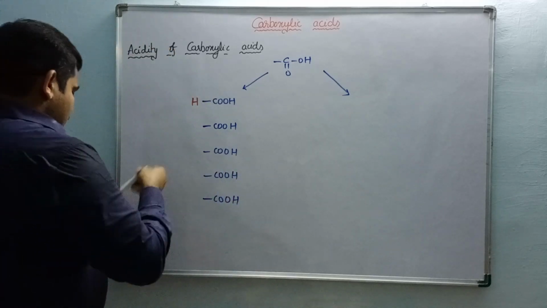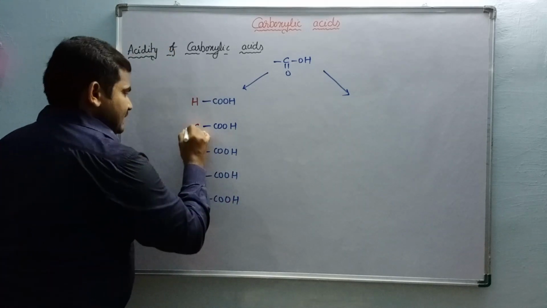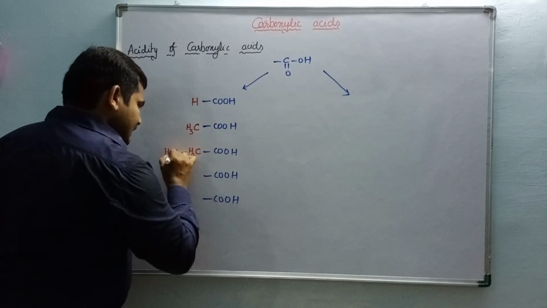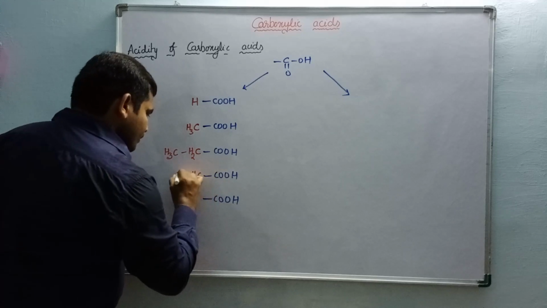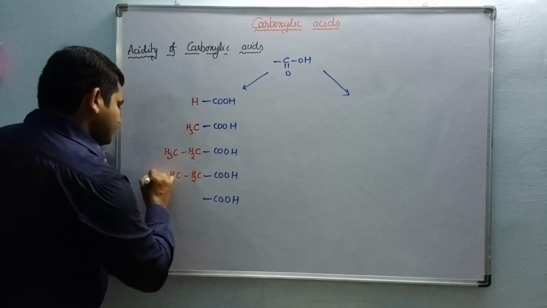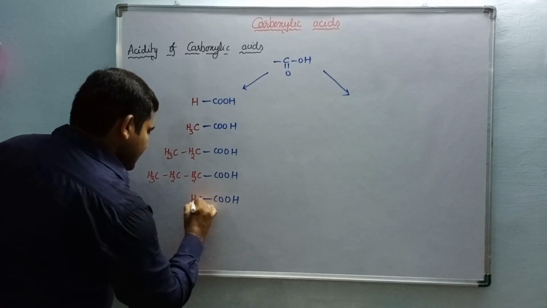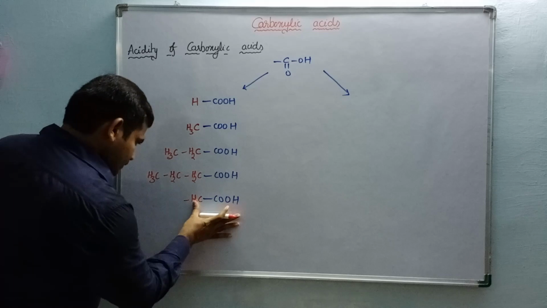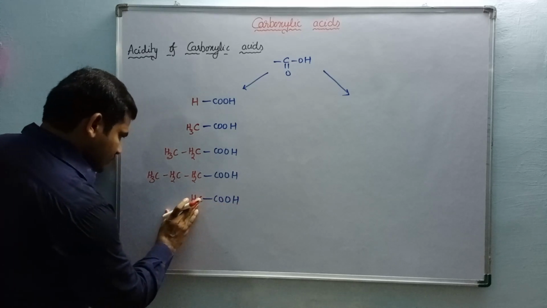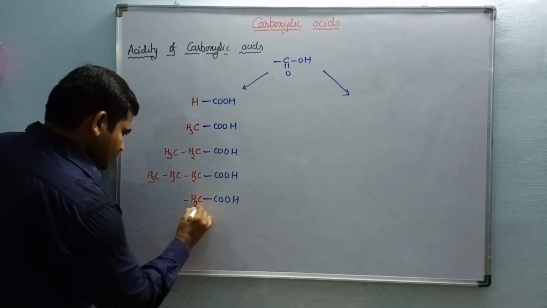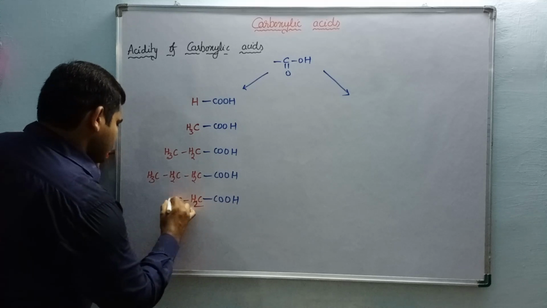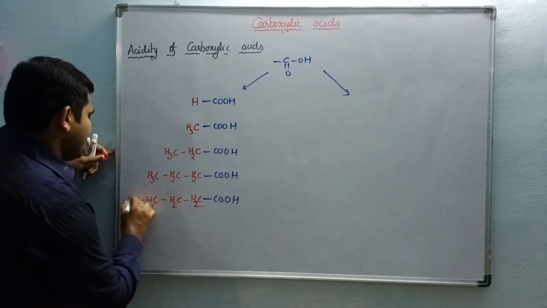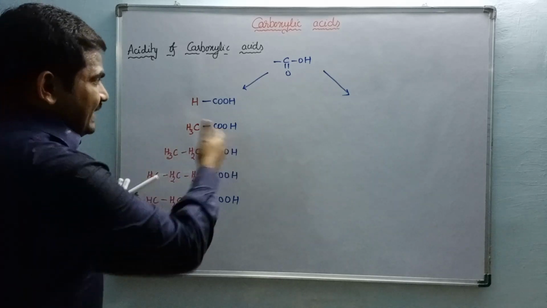Okay, so here it is acetic acid, here it is propionic acid, it is butanoic acid, it is pentanoic acid, CH2. Okay. This is one case.